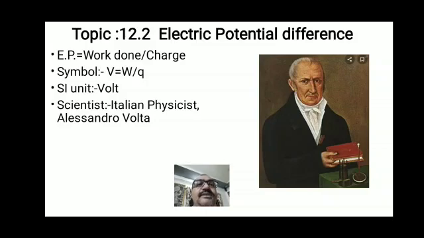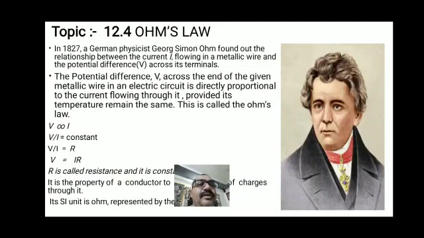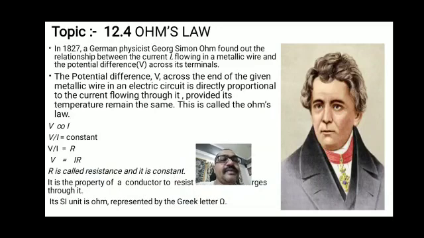So electric potential difference is the work done upon the charge moved. Its symbol is V, and V is equal to W by Q. Its SI unit is volt. It is named by the Italian physicist Alessandro Volta. You can see that picture also.